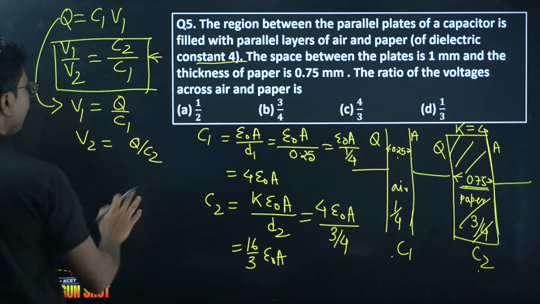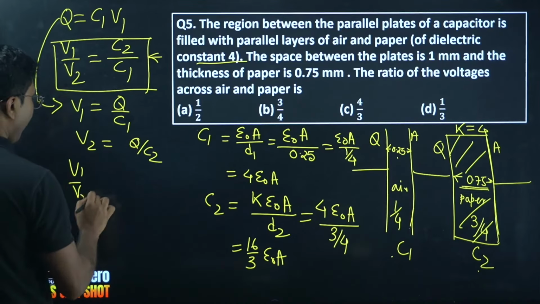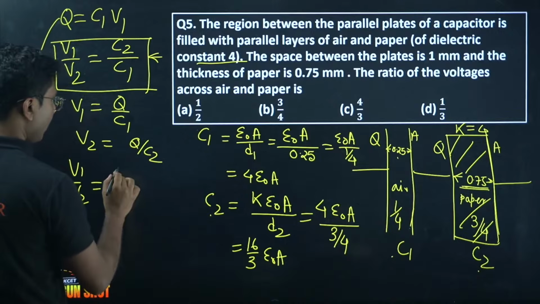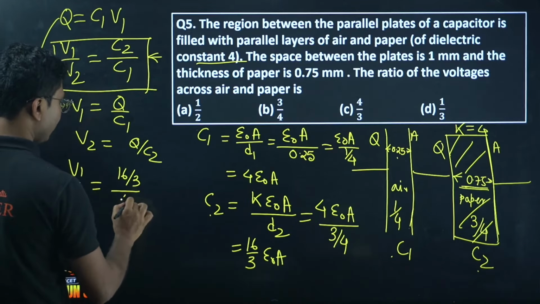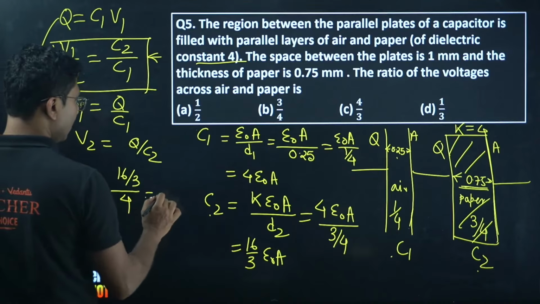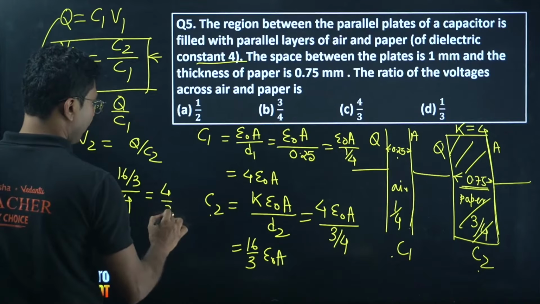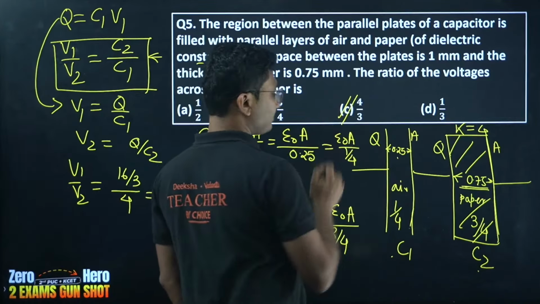Charges are same, so ratio will be reverse. So V1 by V2 equals C2, that is 16 by 3, divided by C1, that is 4. Epsilon naught A is constant, so they get cancelled. So we get 4 by 3. So the correct answer is 4 by 3.